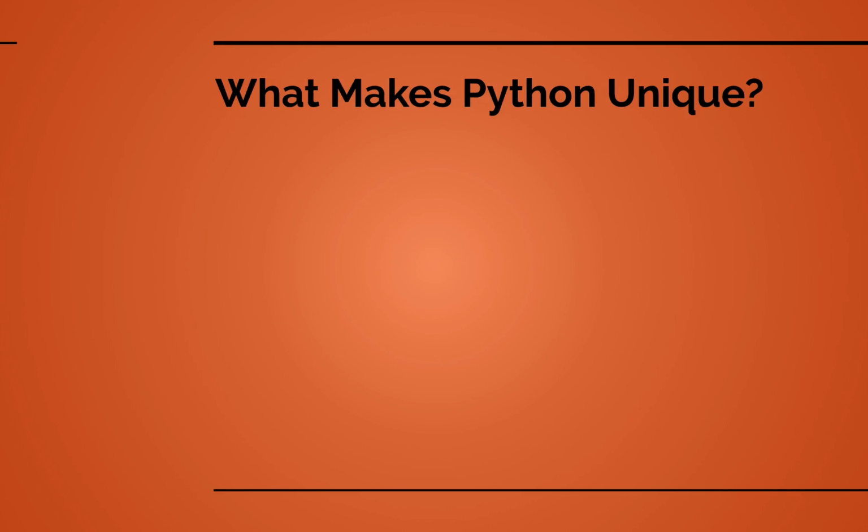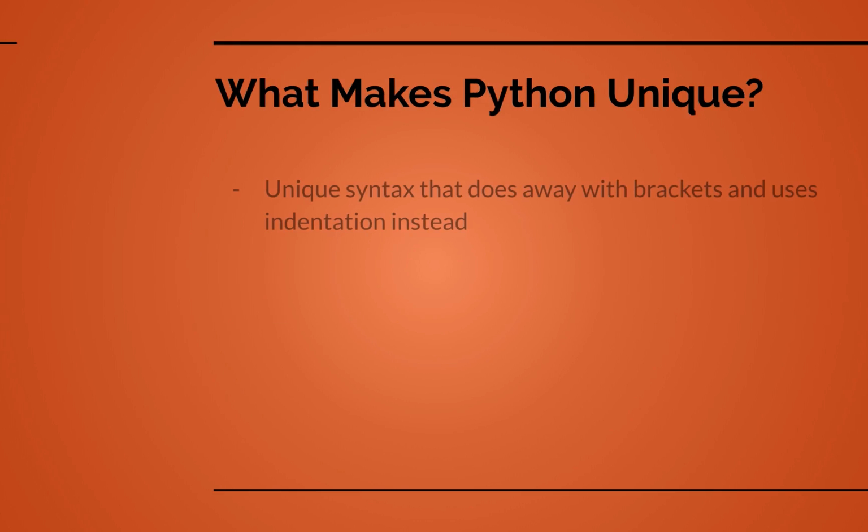Now, what makes Python unique compared to other comparable languages? Python's unique syntax does away with brackets and uses indentation instead. That is by far one of the most prominent features of the Python language. Most other languages, at least that I have used personally, use curly brackets to encompass code blocks. Python doesn't really use those. It just focuses on using indentation to determine which piece of code belongs to which code blocks.